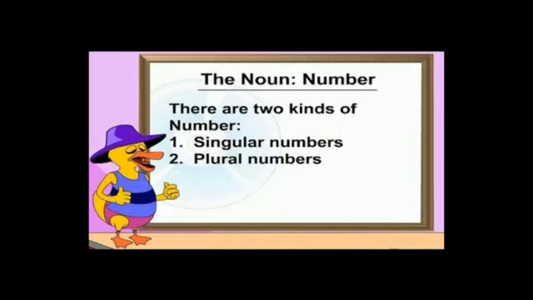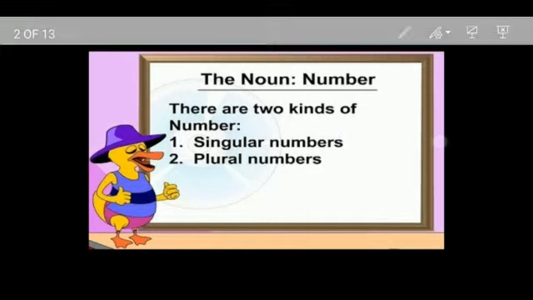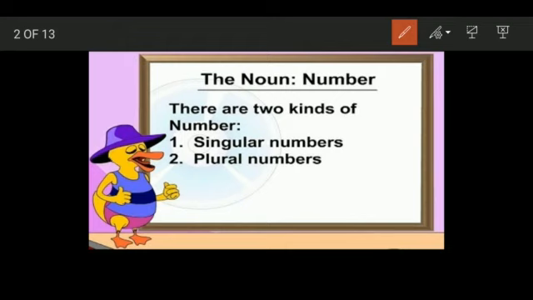Basically, we see there are two kinds of number, singular and plural numbers. Singular numbers, when we are referring to anything which is one in quantity. Say, for example, there is one student, one boy. There is an apple, that is a single apple kept there. There is a chair lying. When we are talking in terms of one single thing, that is singular numbers.